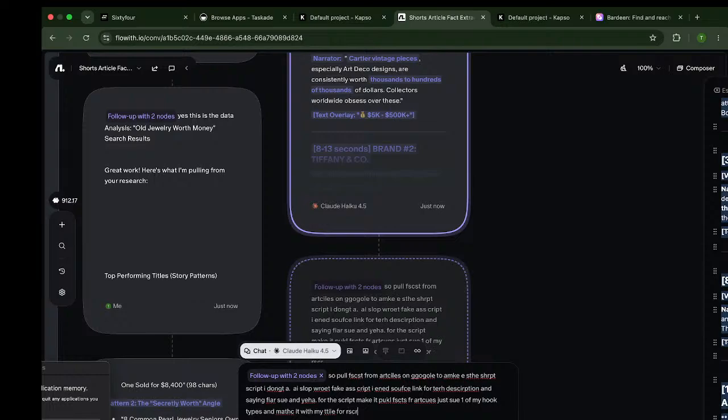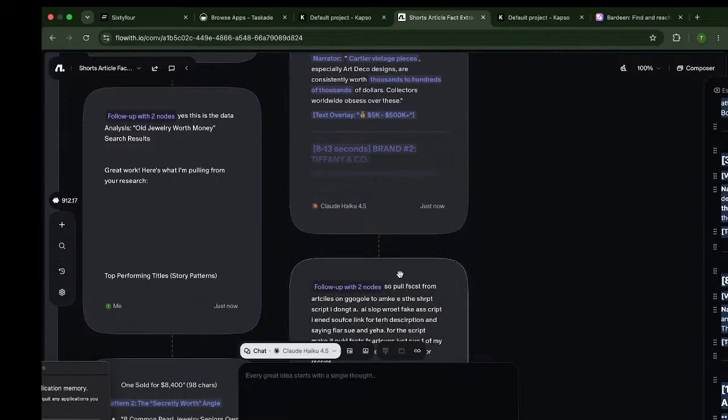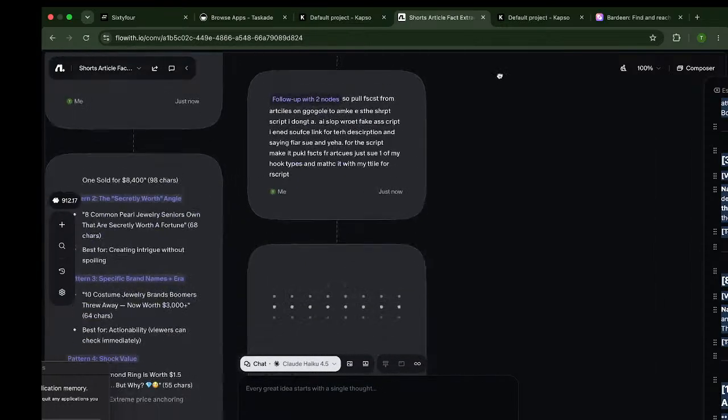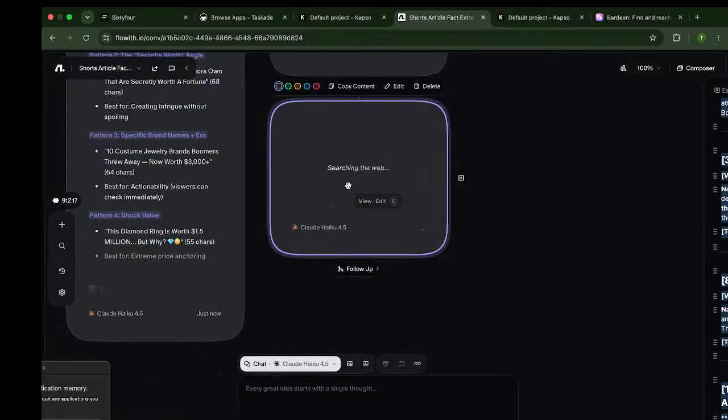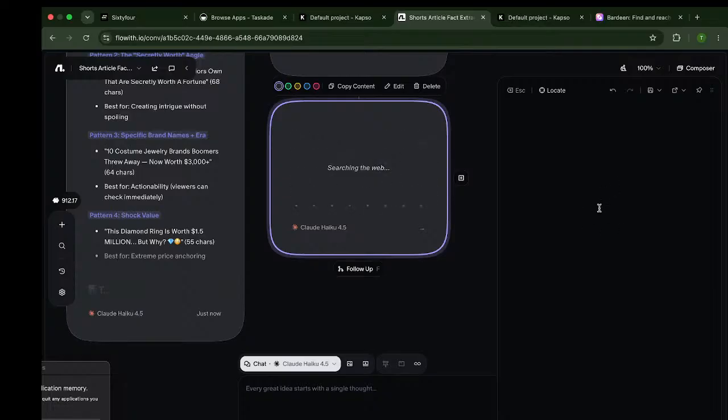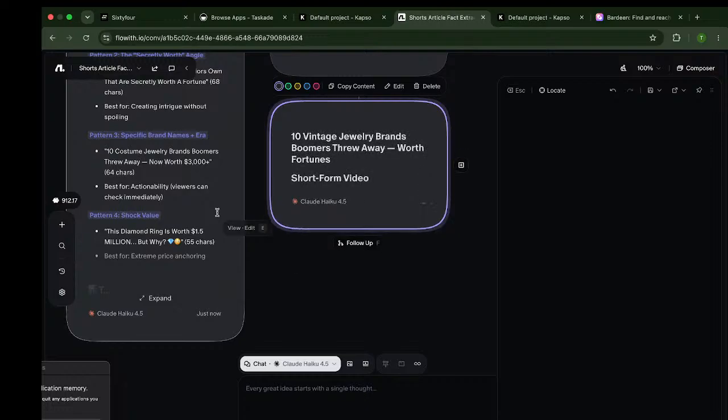All right, so what it's gonna do is basically go ahead and pull articles from Google. You see it's searching through the web, and it's gonna get its facts from Google and write the script for us. Like I said, this is way easier. This tool that I'm using is called flow.with.io, and I will be making more videos on ideation, but this is just some of the processes y'all could use right now. I turned my camera off just so y'all can see my screen, to make things a bit easier for y'all.